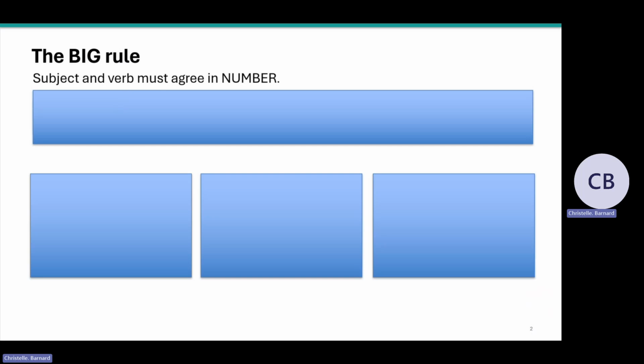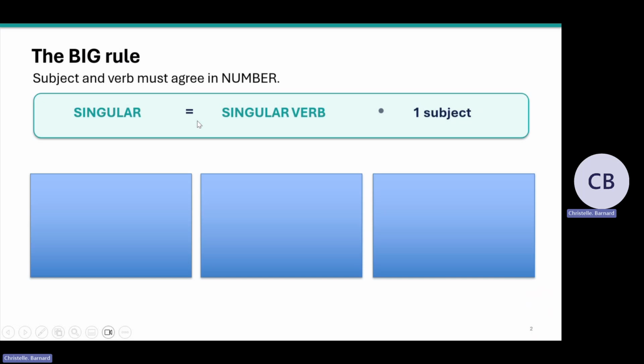So basically what that means is, if the subject, the person doing the work, is one person, singular, then there should be something in the verb that tells us that it is singular. If the subject is plural, more than one person doing the work, then there should be something in the verb that shows us that it is plural. So that's what it means when we say that the subject and the verb must agree in number.